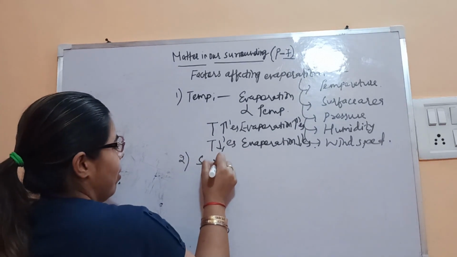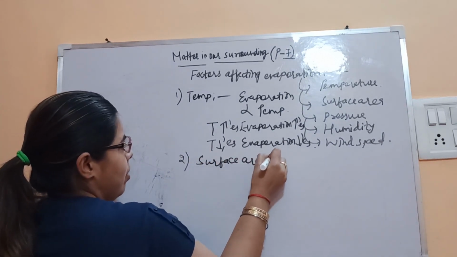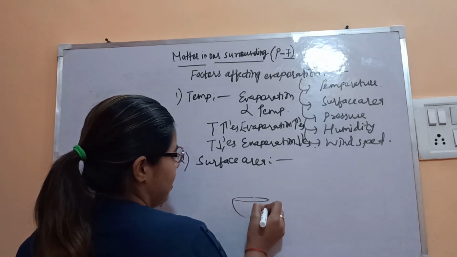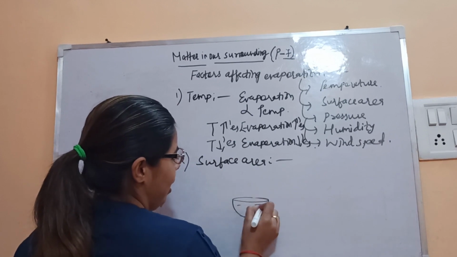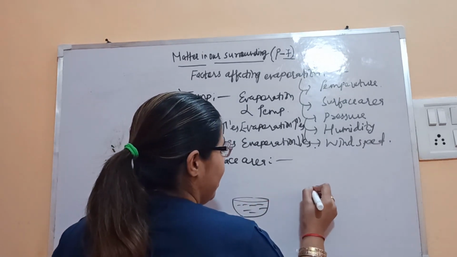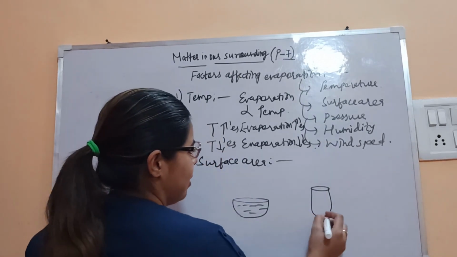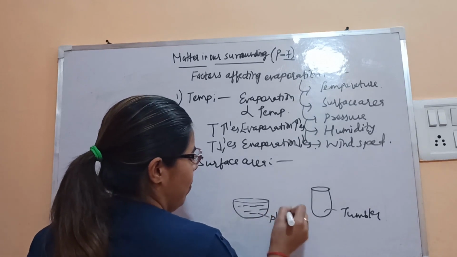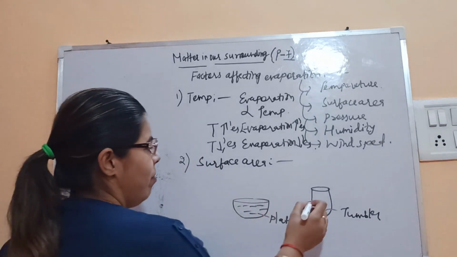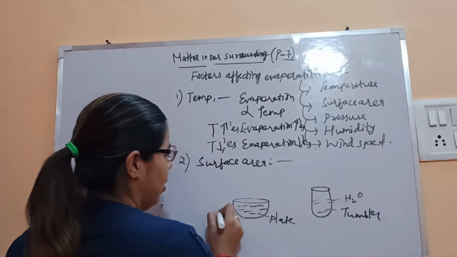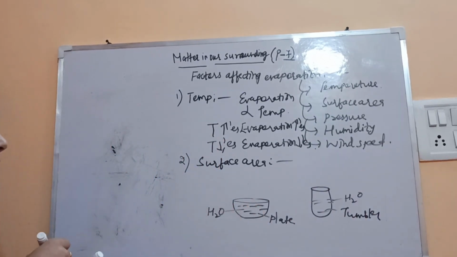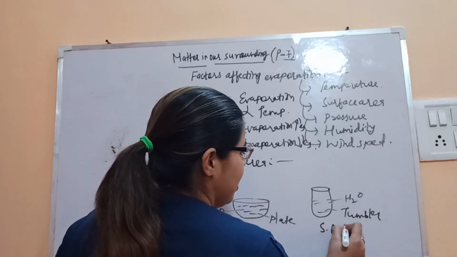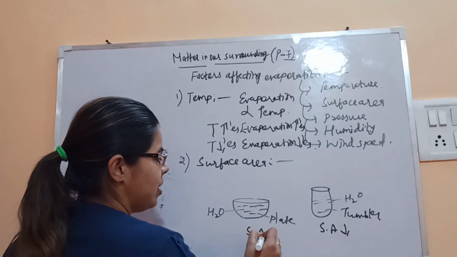Second, surface area. I'm taking one kind of plate, and the liquid will be taken in a beaker or glass or tumbler. Let's say this is the tumbler and this is the plate. Now we have taken water in both the cases. In which case is the surface area more? In the tumbler the surface area is less, but in the plate there is more surface area.